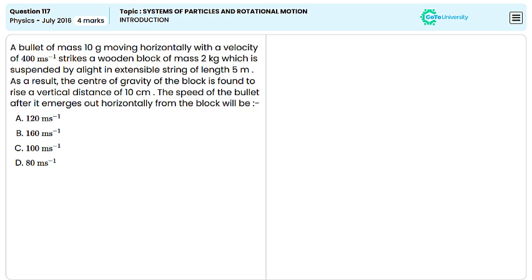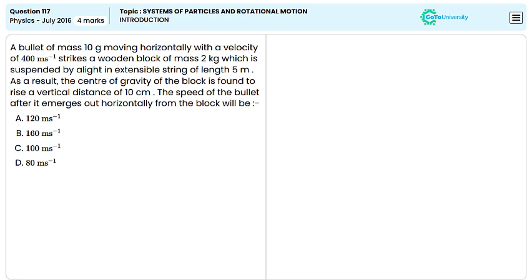A bullet of mass 10 grams moving horizontally with a velocity of 400 meter per second strikes a wooden block of mass 2 kg which is suspended by a light inextensible string of the length 5 meter. As a result, the center of gravity of the block is found to rise a vertical distance of 10 centimeters. What will be the speed of the bullet after it emerges out horizontally from the block?